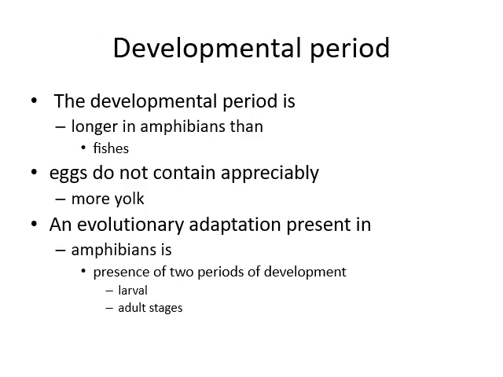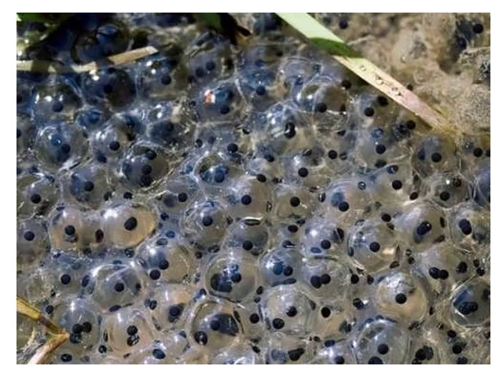Developmental period. The developmental period is longer in amphibians than fishes, and their eggs do not contain much yolk. An evolutionary adaptation present in amphibians is the presence of two periods of development, that is the larval stage and the adult stage. So fishes don't have a larva, they have a miniature adult. But amphibians have a larval phase and an adult phase. Here you can see a lot of amphibian eggs developing inside.